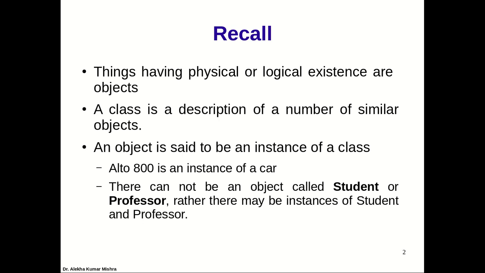Let's say a student should have a name. So we can say this is an object of type student. Then I must define that this object of student has this name and this roll number. So an object is identified by those values which are assigned to its attributes. All right, so student and professor can be classes, they cannot be objects. An object will be one instance of a student, meaning a student with some particular set of values.